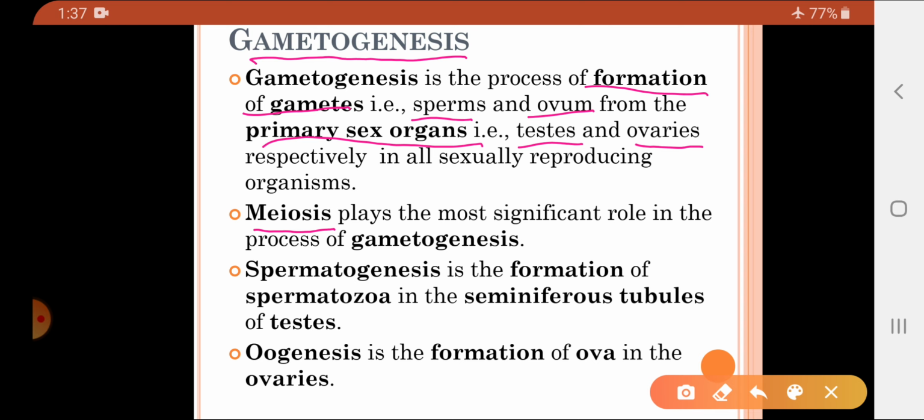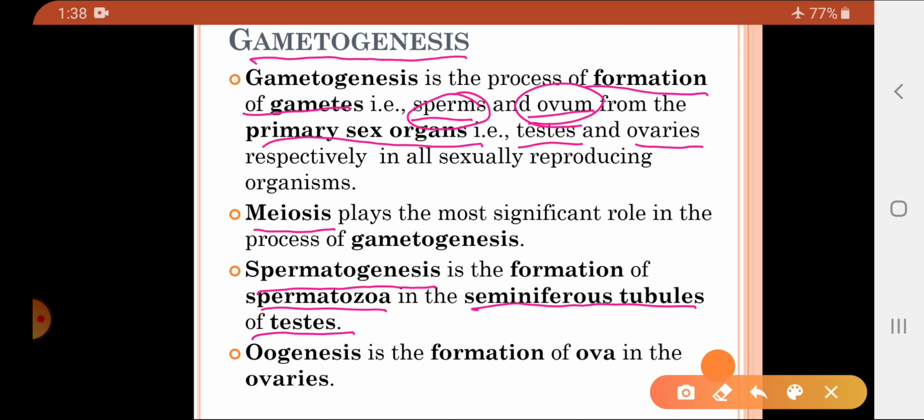Now here we are talking about the two gametes, one is sperms and another one is ovum. The process of formation of the sperms is called spermatogenesis. Spermatogenesis: genesis, formation; spermato, sperms. So it is the process of formation of the spermatozoa or the sperm. And where are they produced? They are produced in the seminiferous tubules of the testes. So spermatogenesis is the formation of spermatozoa in the seminiferous tubules of the testes.